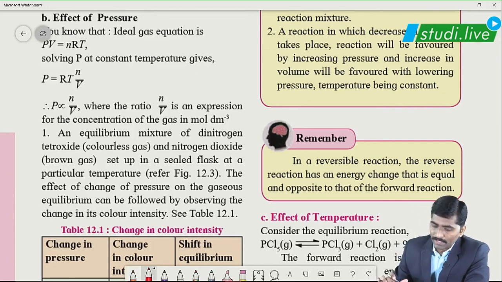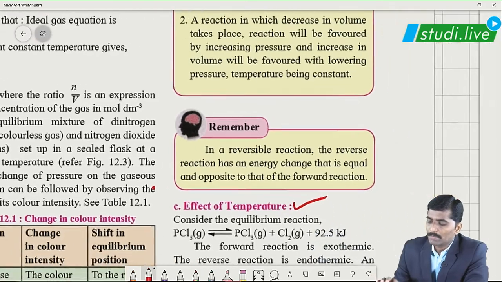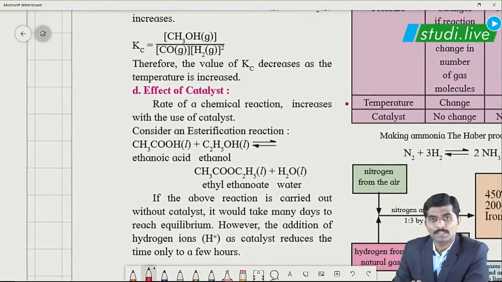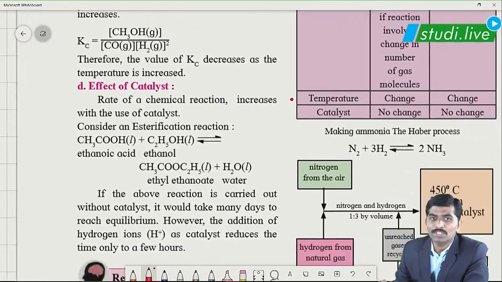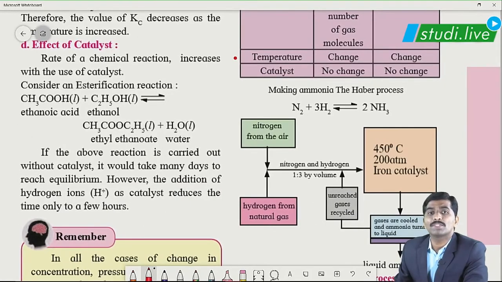Further, the third factor, the effect of temperature. On increasing the temperature, the kinetic energy of the reactant molecules increases. Increased kinetic energy means a maximum number of collisions, correct? Maximum collisions mean maximum product formation, and hence equilibrium again shifts towards the right.